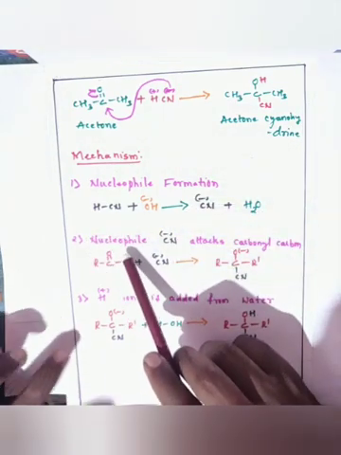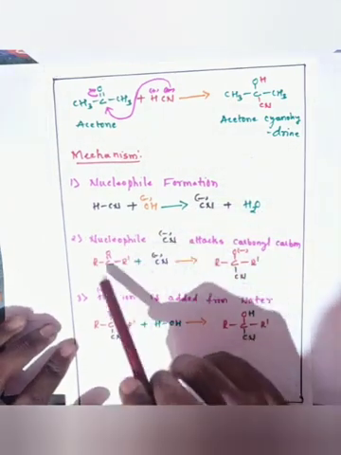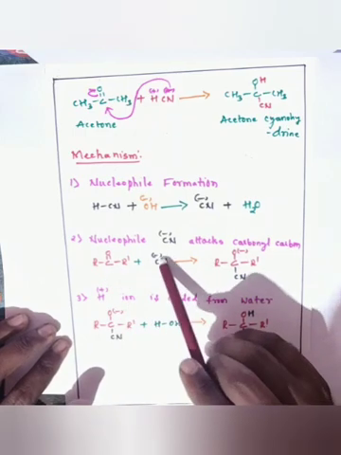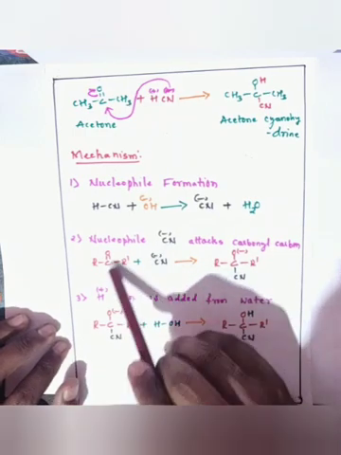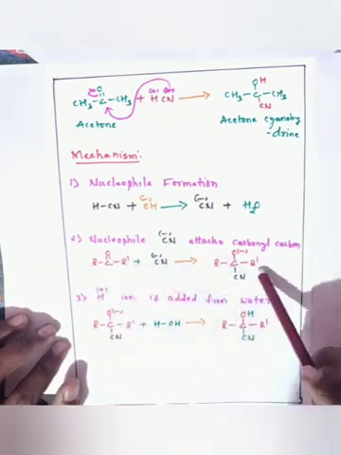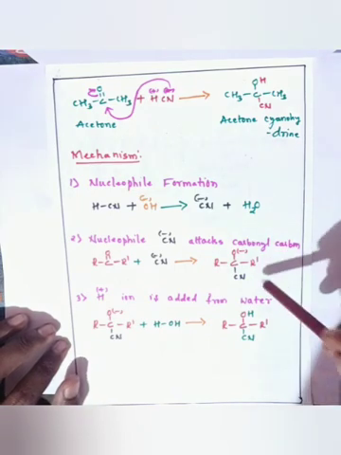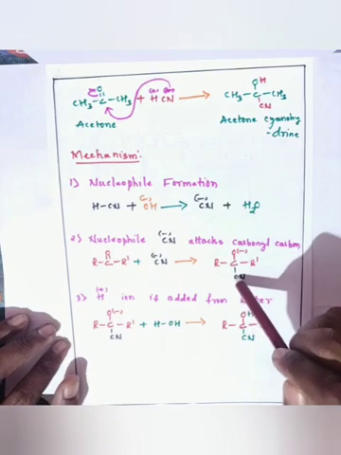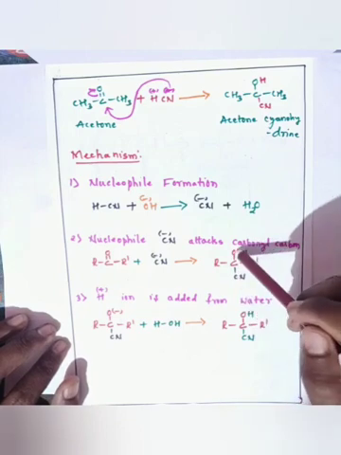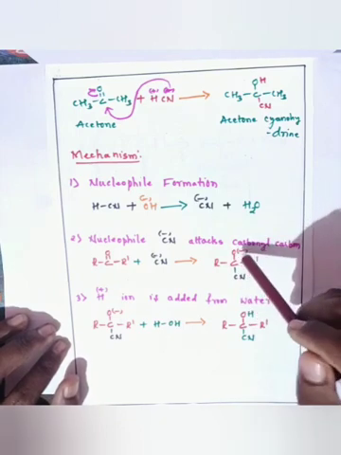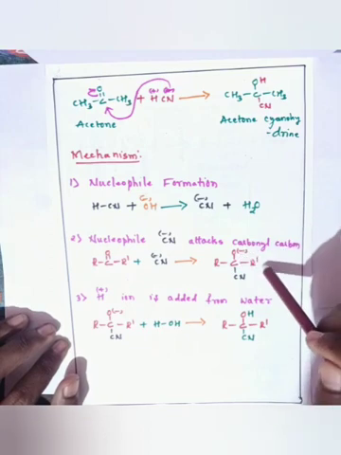The second step is the attack of the cyanide ion on the carbonyl group. CN minus attacking the carbonyl group gives a negatively charged oxygen anion intermediate, a cyanide-substituted intermediate.